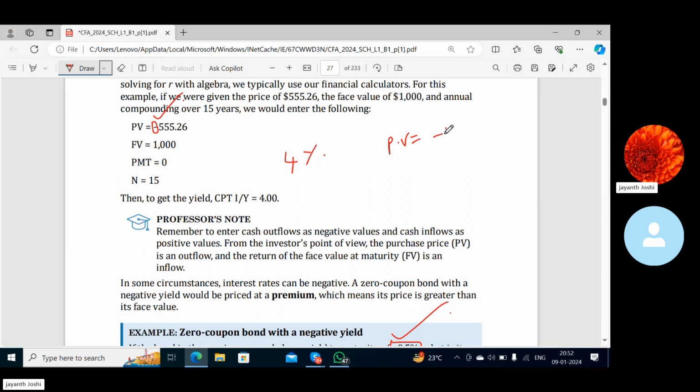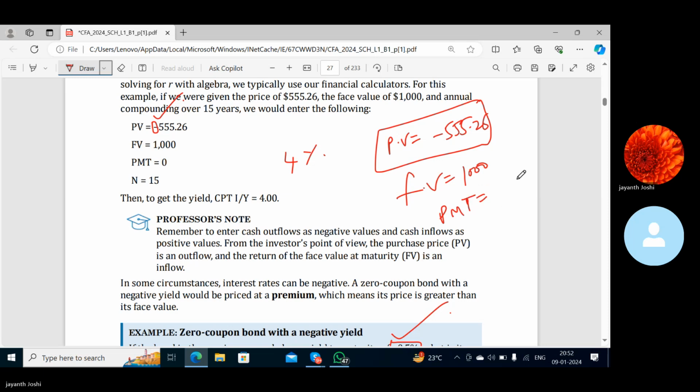PV negative 555.26, which is what you're going to get. Our data was FV given as 1,000. PMT was 0 because no coupon payment was happening. PMT represents coupon payments. That is 0. And N was 15 years. You have to compute PV, so you'll get 555.26 in negative value.